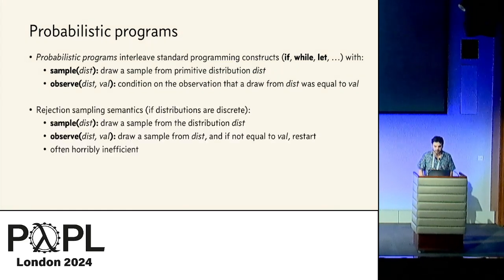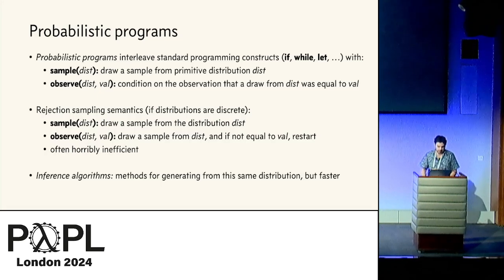All of our distributions will be discrete, which means that there's a really simple way to understand the distribution that a program defines. You can sort of imagine running the program. Anytime that you hit a sample statement, you just draw a sample from that distribution, and anytime you hit an observe statement, you sample from the distribution and check if you got the observed value. And if you did happen to get the observed value, you continue, and if you didn't, you reject and start all over. So this is a very inefficient inference algorithm, rejection sampling, but it's a good way of thinking of the semantics of a program that uses sample and observe if you haven't seen those before. And of course, the goal of an inference algorithm is to generate from the same distribution or an approximation to it, but much faster.